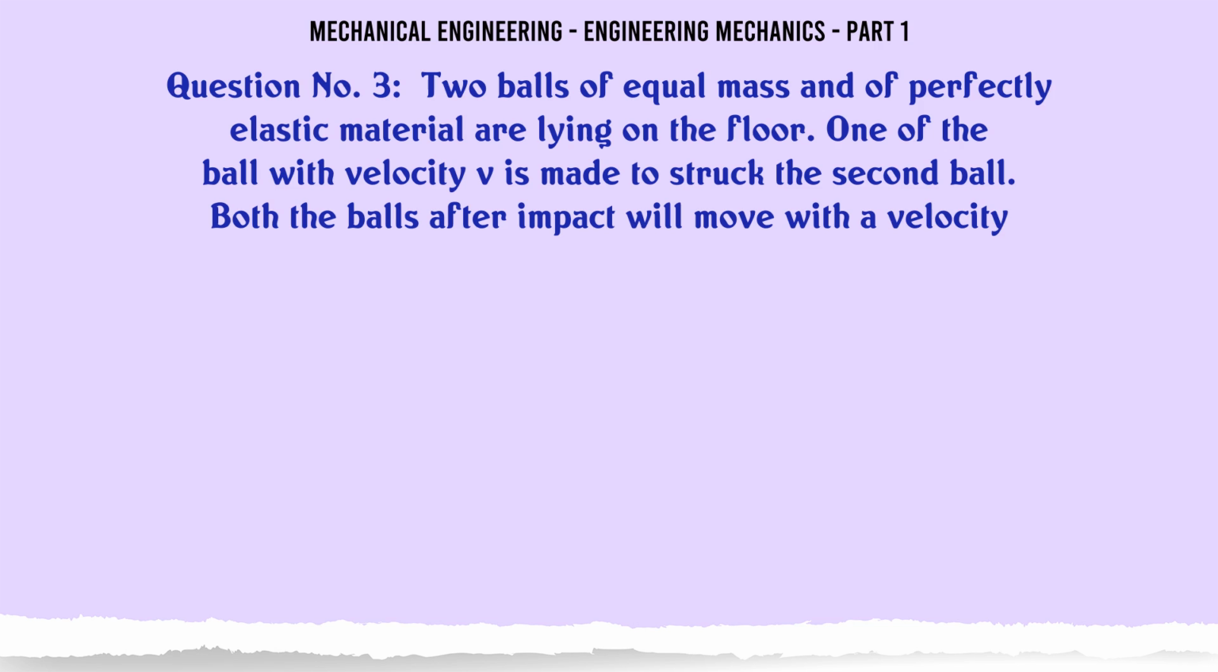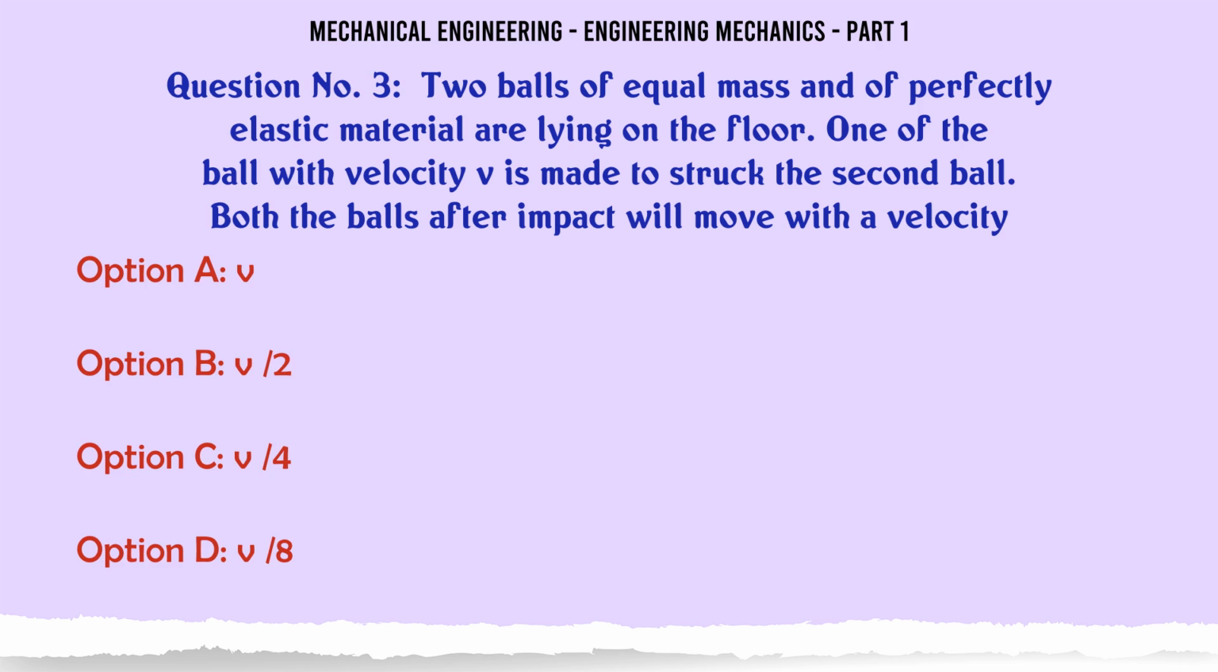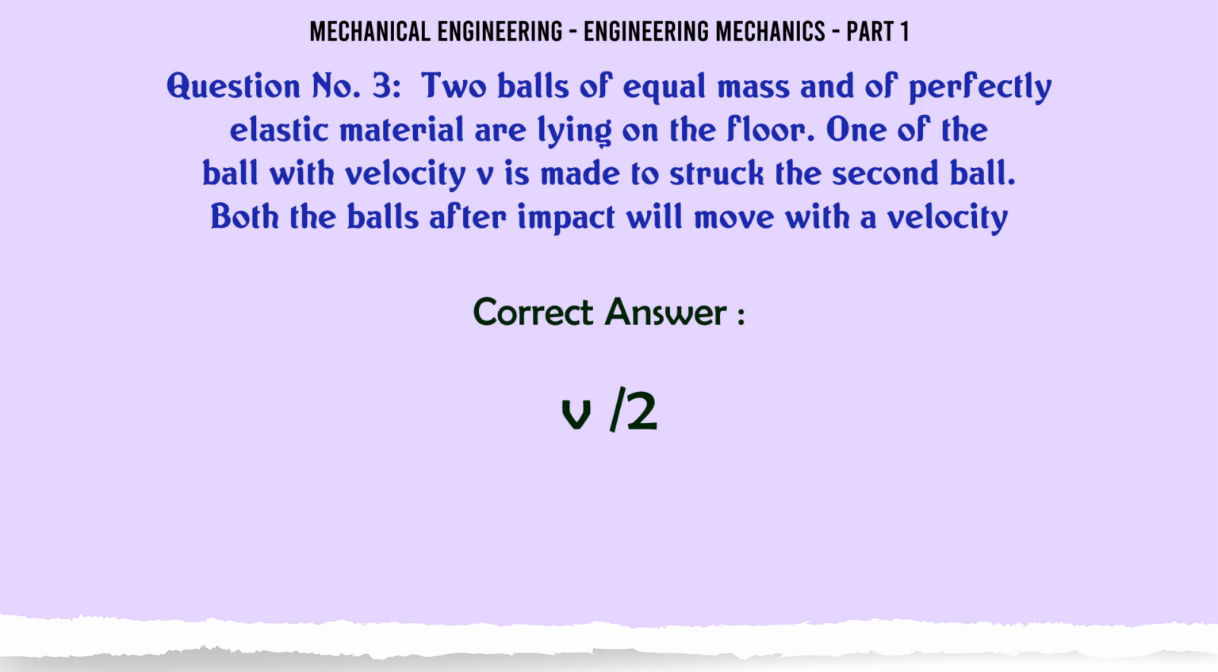Two balls of equal mass and of perfectly elastic material are lying on the floor. One of the balls with velocity v is made to strike the second ball. Both the balls after impact will move with a velocity of A. v, B. v/2, C. v/4, D. v/8. The correct answer is v/2.